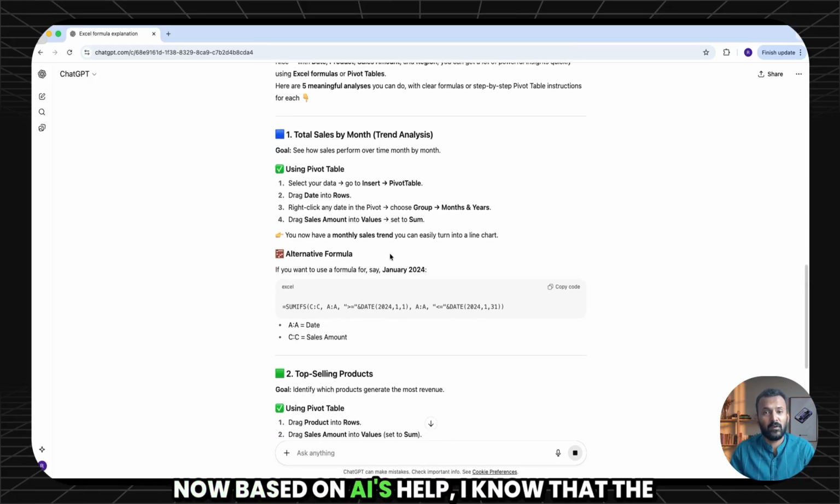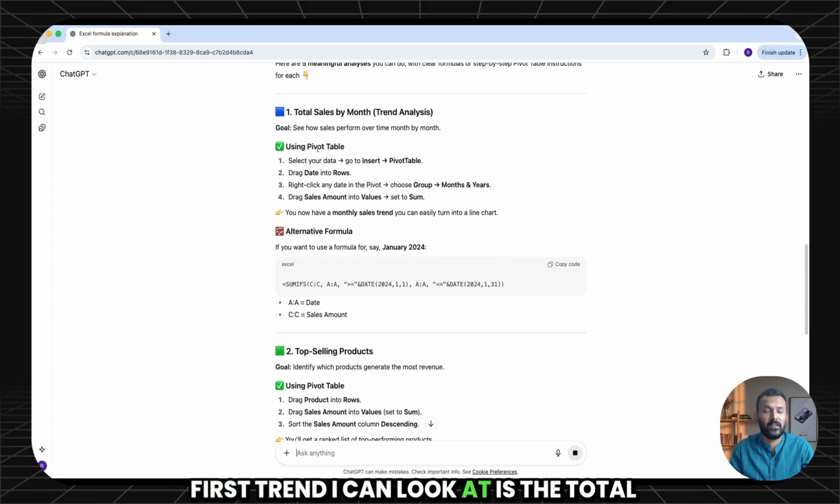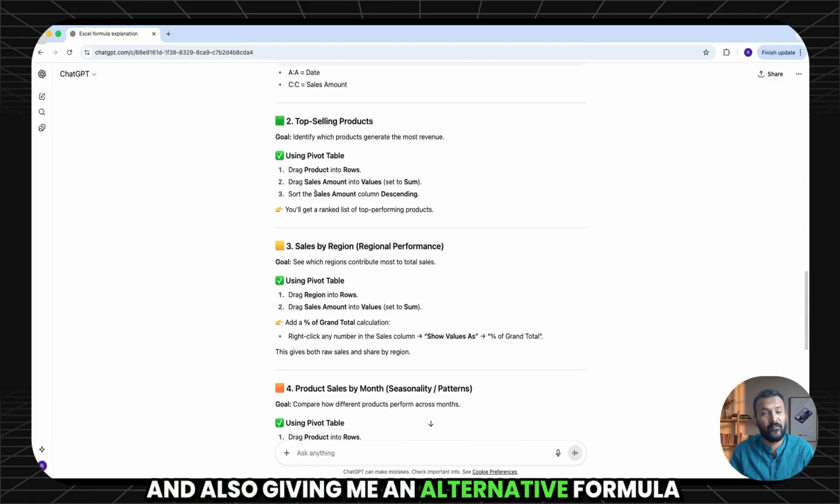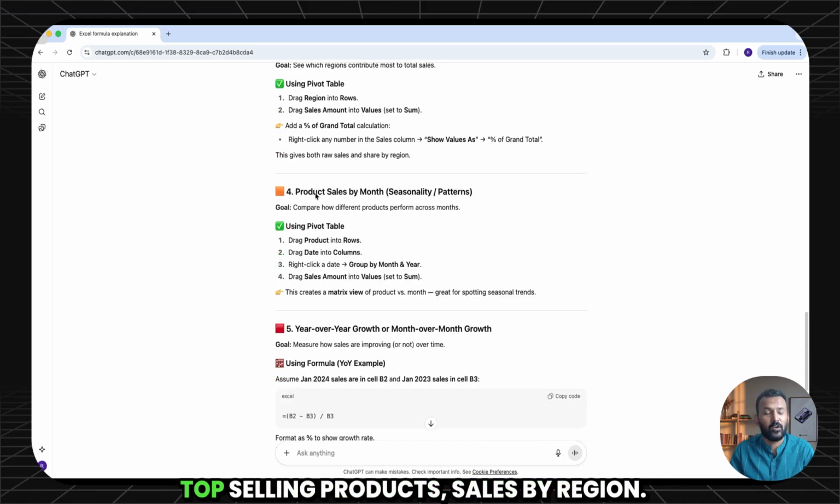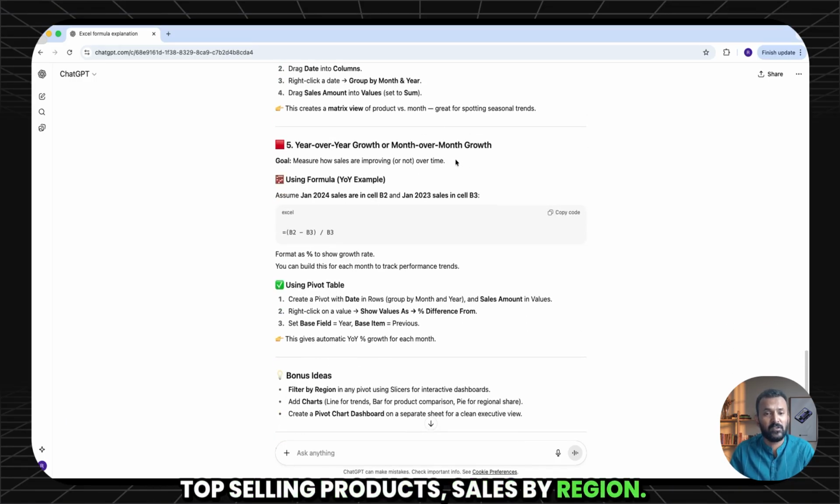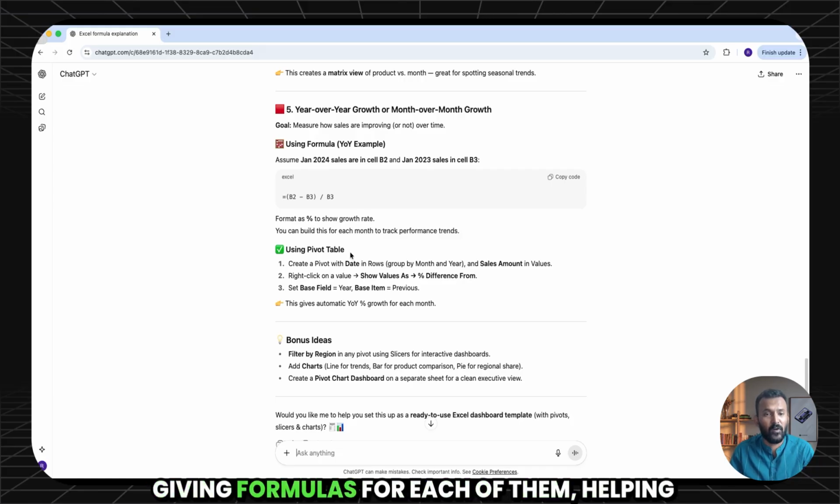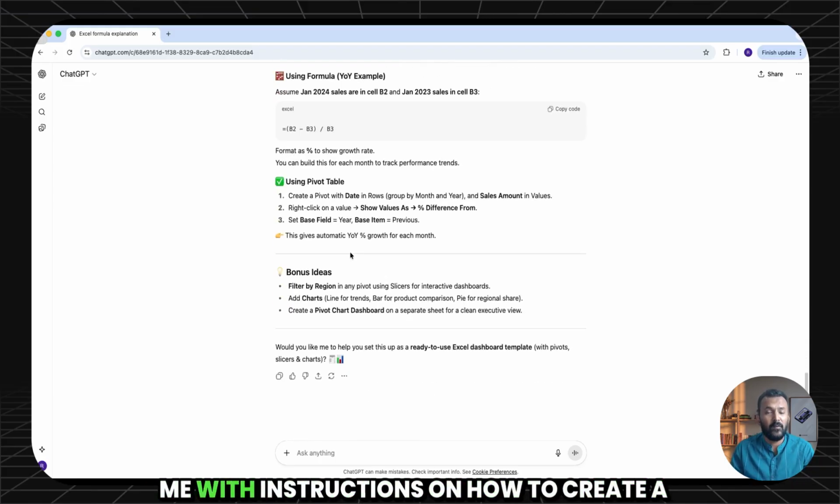Based on AI's help, I know that the first trend I can look at is the total sales by month. It is also explaining how I can create a pivot table in an Excel sheet, or giving me an alternative formula to derive the same thing. Top selling products, sales by region, product sales by month, year on year growth, month on month growth, and it is giving formulas for each of them, helping me with instructions on how to create a pivot table.